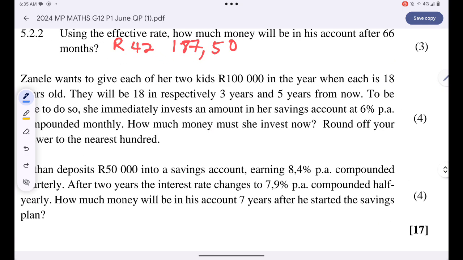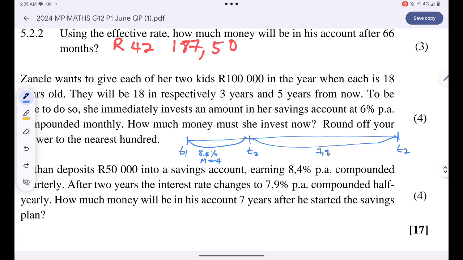So over here, guys, only a few things happen. There's T0 and T7 all together, and then at T2 the interest changes. Over here the interest was simply 8.4% compounded quarterly when M is 4, and then over here the interest changes to 7.9% compounded half yearly.